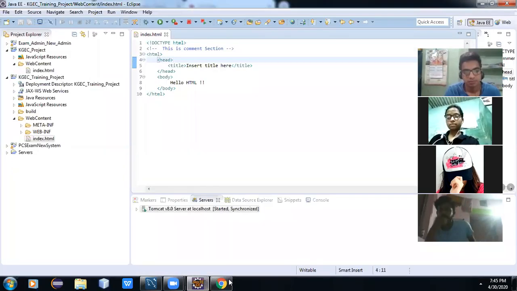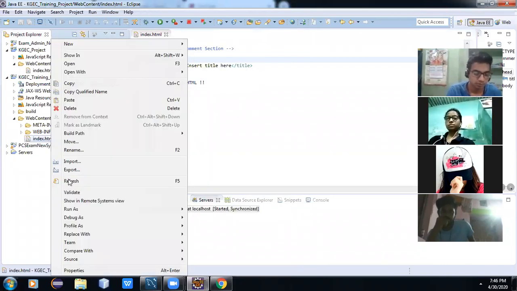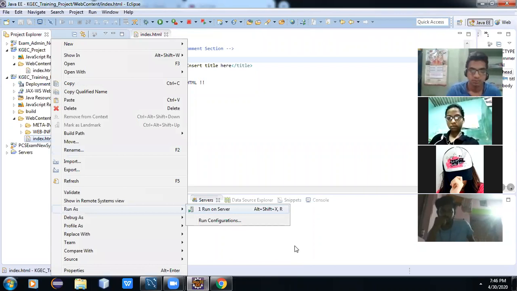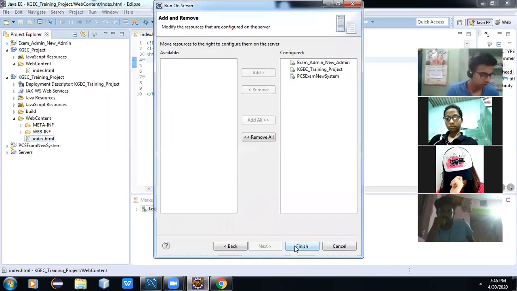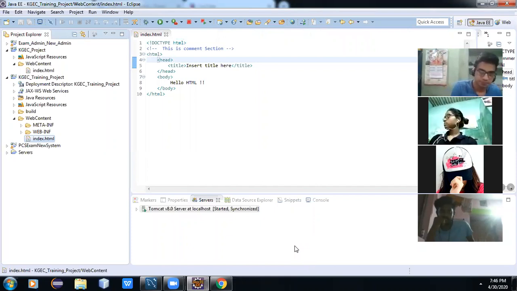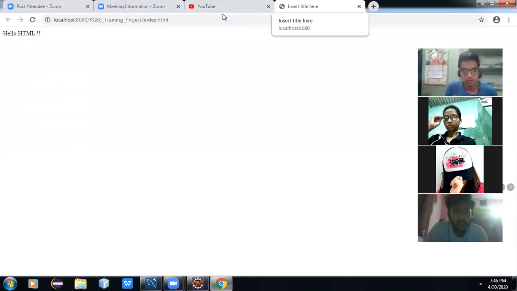If you write it and run the page again, and move the mouse here, it is showing 'Insert title here' as a text on the top.